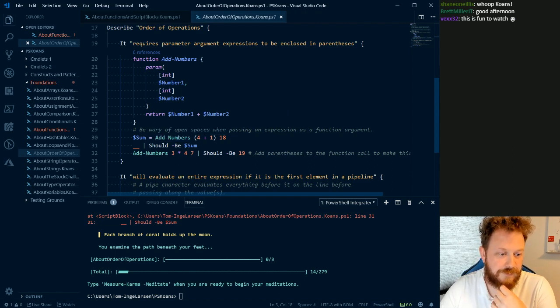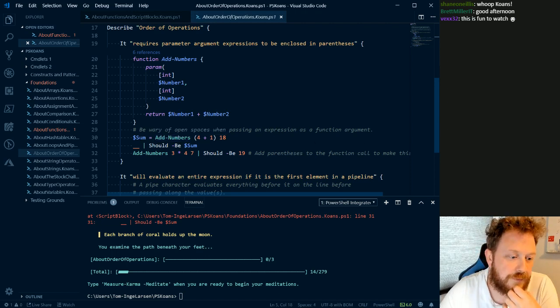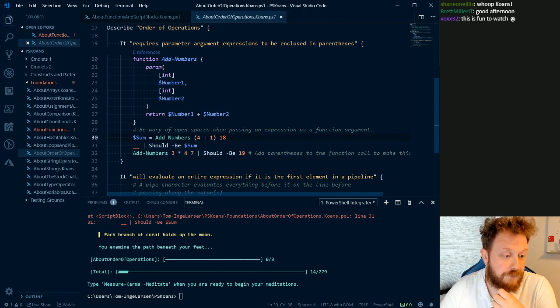Be wary of open spaces when passing an expression as a function argument. So in this case, the sum is add numbers, 4 plus 1, and then 18. Yeah, so this will evaluate this parentheses first, and then add the second one as a positional parameter. So the sum in this case would be 23, I would assume.